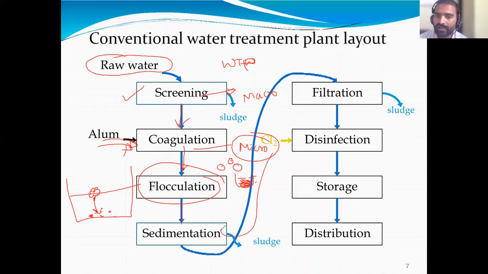From sedimentation it is taken into filtration. There are filter beds through which water is passed, and the particles are removed by filtration. After filtration comes disinfection. After removing macro and micro particles, some impurities remain, harmful bacteria and germs.